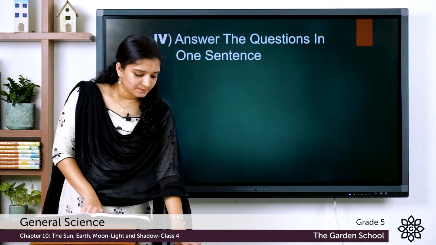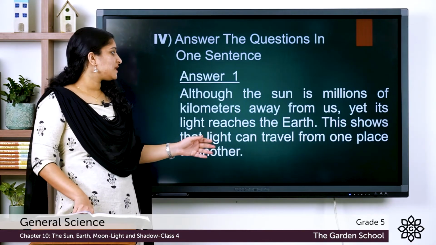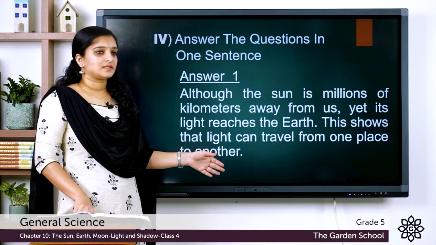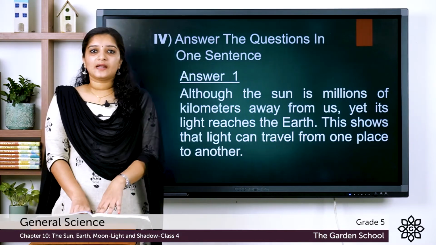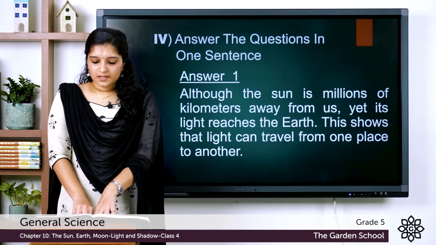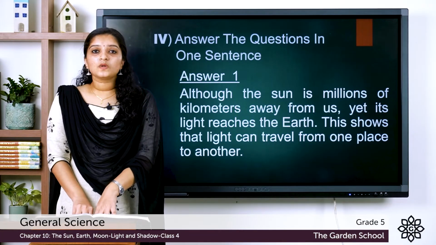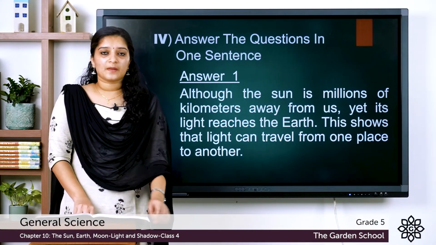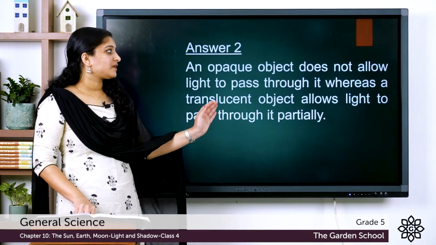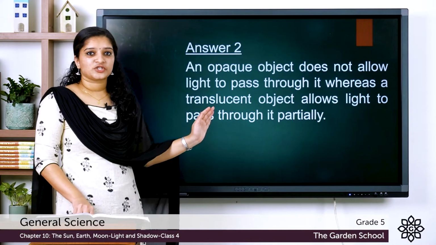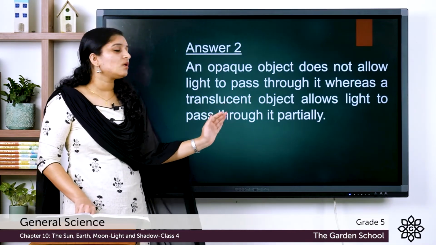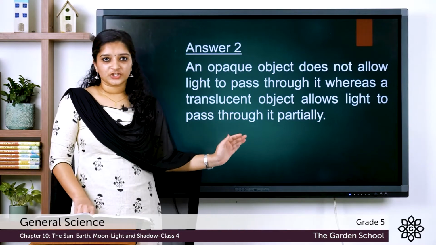The answer is, although the sun is millions of kilometers away from us, yet its light reaches the earth. This shows that light can travel from one place to another. Now the second question, how is an opaque object different from a translucent object? The answer is, an opaque object does not allow light to pass through it, whereas a translucent object allows light to pass through them partially.